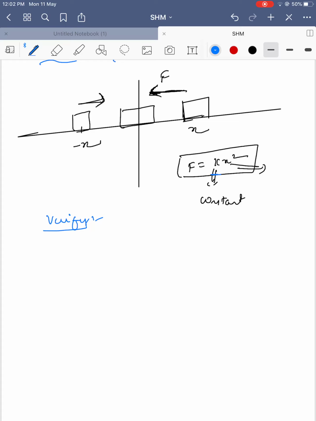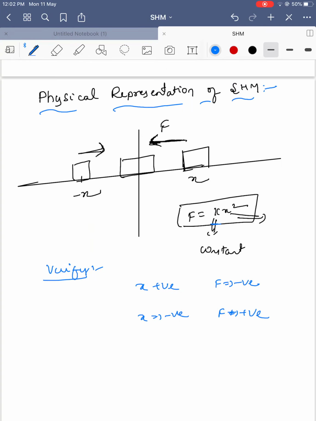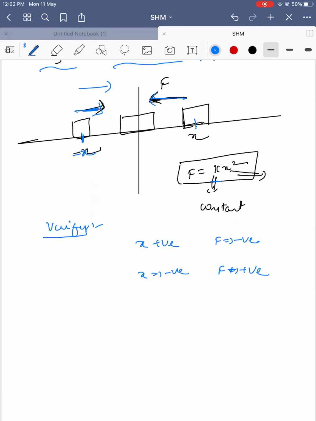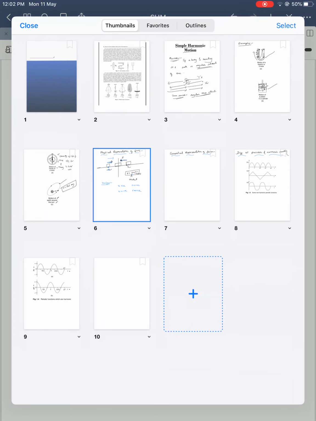When I displace the body, if x is positive, the force should be negative. If I displace x negative, the force should be positive. If the body is displaced in the positive x direction, the force is towards the negative direction. So let's check whether our system is following this condition or not.